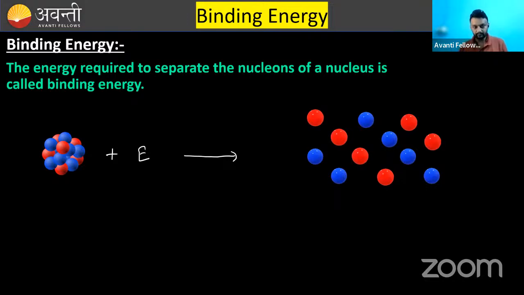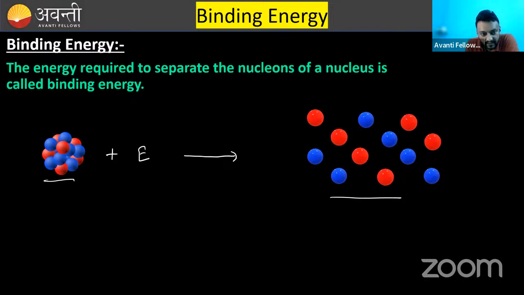Now, one more thing. Listen to me. From this position to this position, you can say the nucleus was like that, and I have given some energy to it and opened it like this. Clear? So during this process, I have given some energy. According to Einstein, due to this energy, the mass of the system will increase.